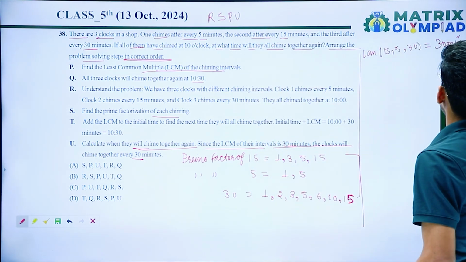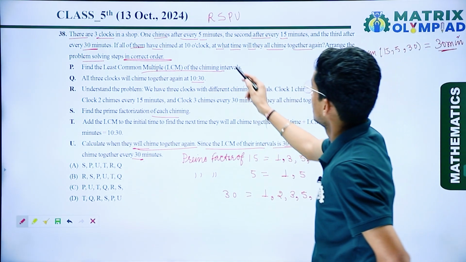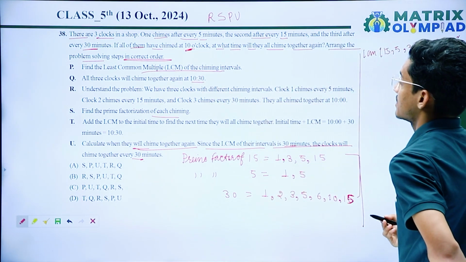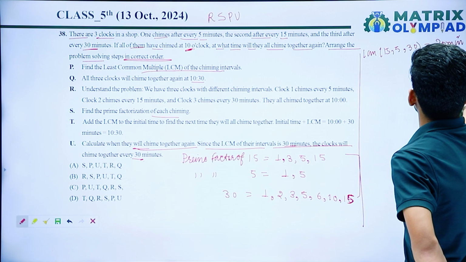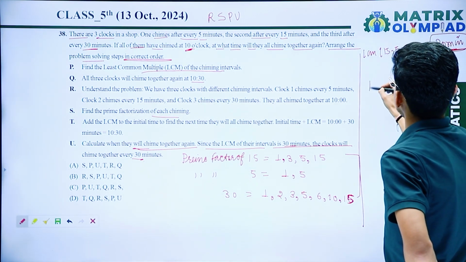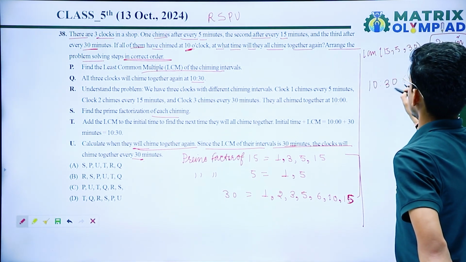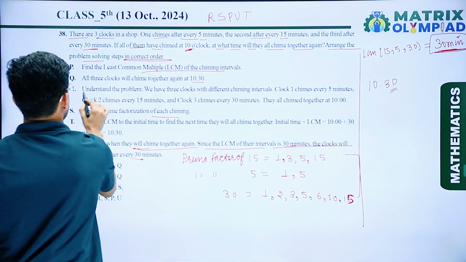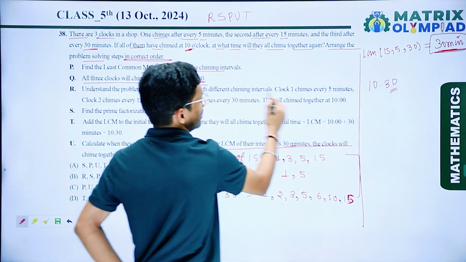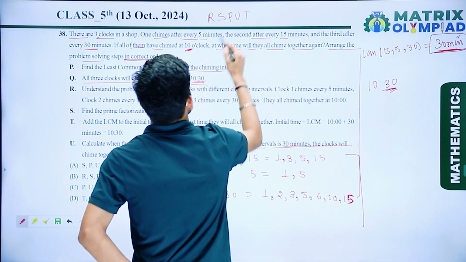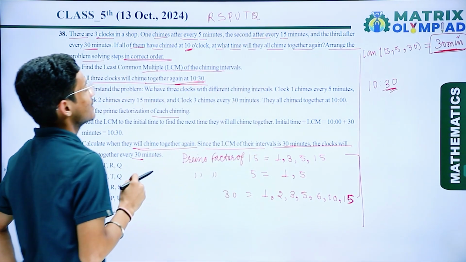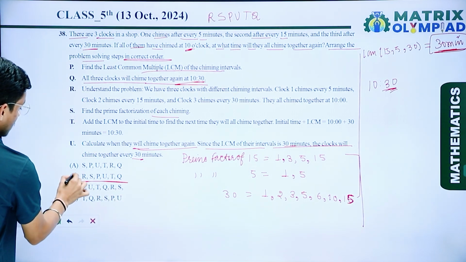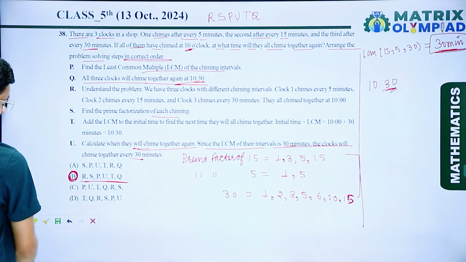Now next one, the clocks first chimed at 10 o'clock. So after 30 minutes, they chimed again. So next one, they chimed at 10:30. So I can say this one is the step T. And last one, all three clocks will chime again together, that is 10:30. So here this one is the Q. So R, S, P, U, T, Q. So here option number B is the correct answer.